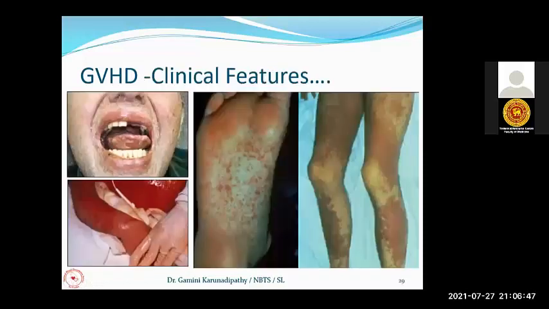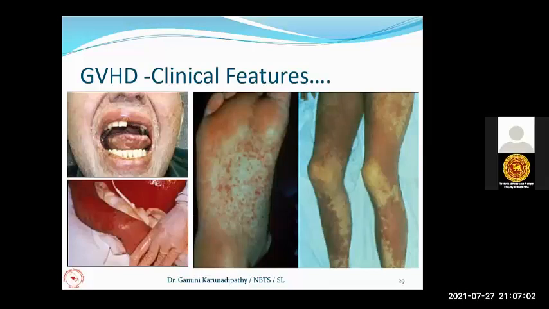So I will explain the pathophysiology again briefly. If their immune system is not enough to fight the foreign antigens and protect the recipient, they are more prone to get graft versus host disease. Their immune system is not good enough to knock off the donor white lymphocytes present in the donor blood.